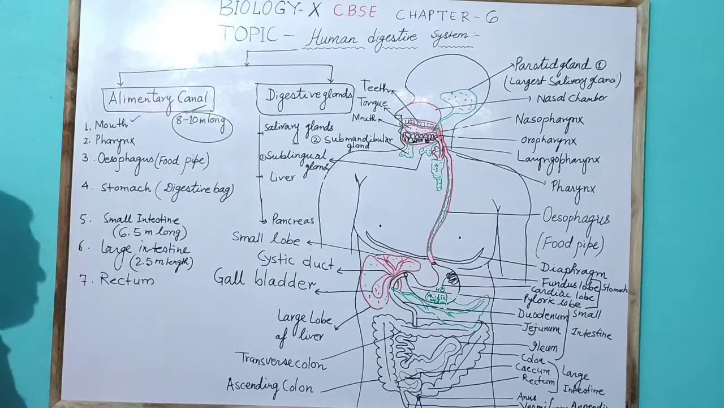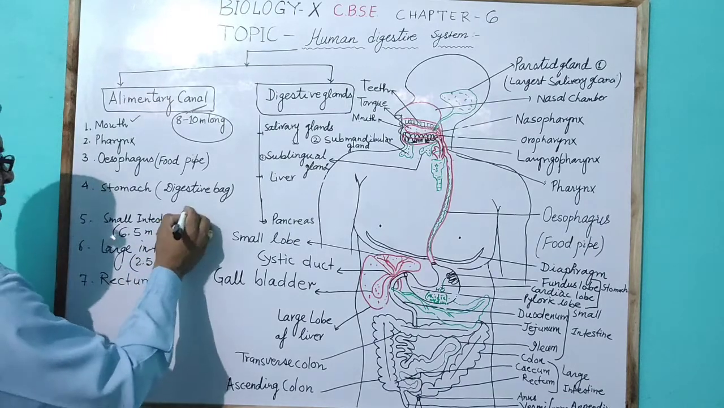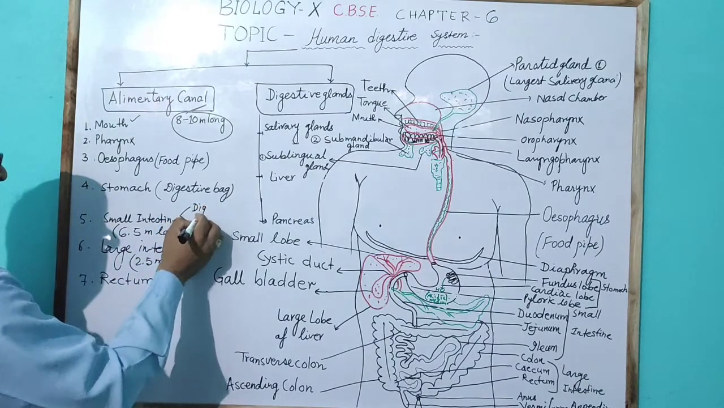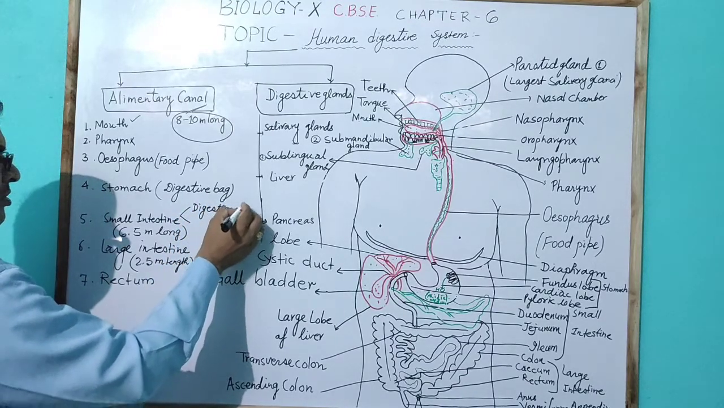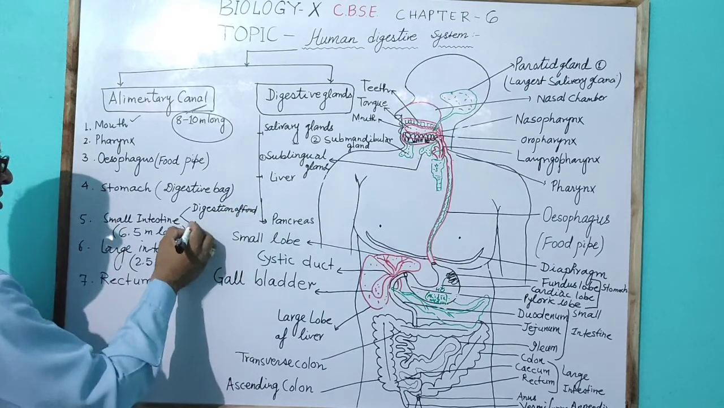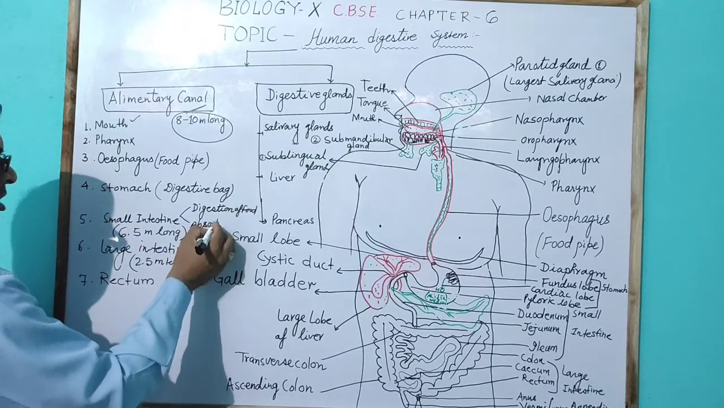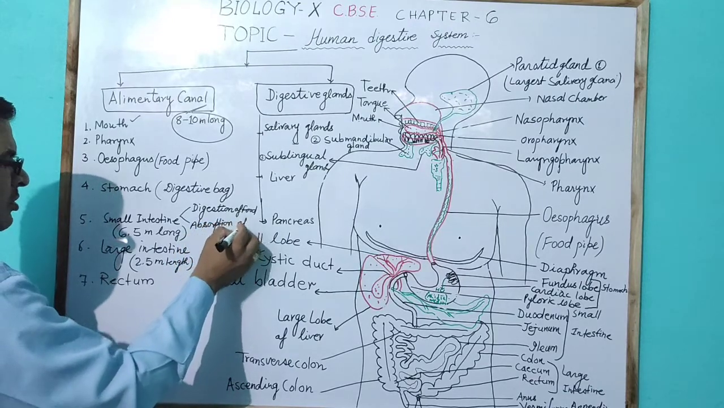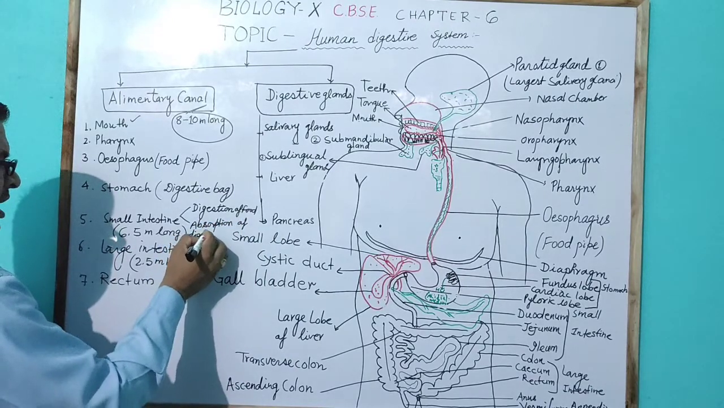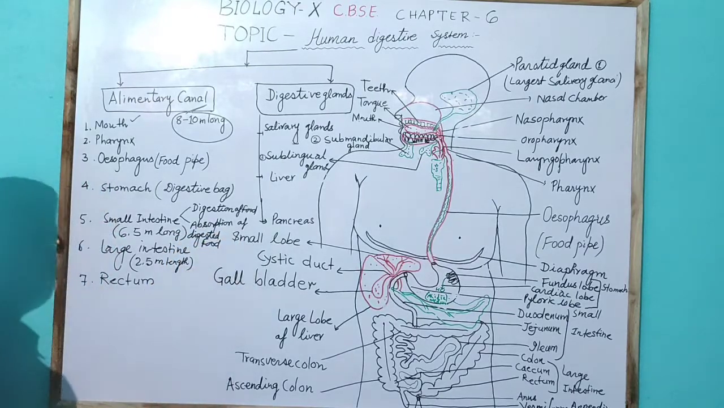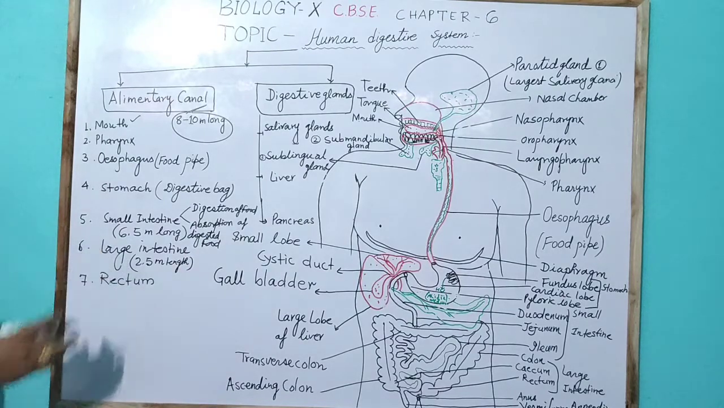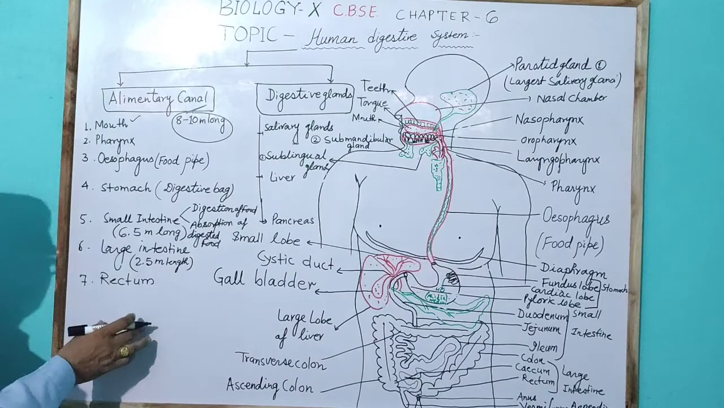The small intestine takes part in the complete digestion of food, and the absorption of digested food is done by the small intestine. In the large intestine, the main function is absorption of water only.